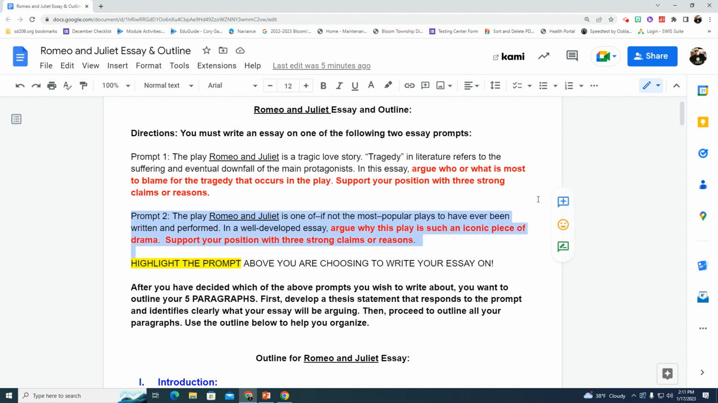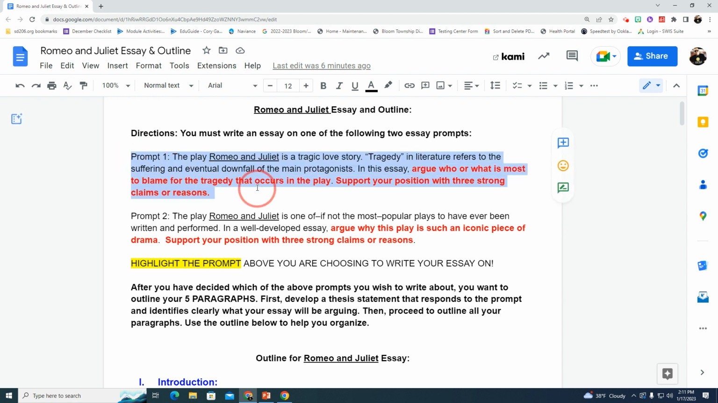There's also a second prompt. If you do not wish to do the first prompt, prompt number two says, the play Romeo and Juliet is one of, if not the most, popular plays to have ever been written and performed. In a well-developed essay, argue why this play is such an iconic piece of drama. Support your position with three strong claims or reasons. So again, for this prompt, you have to argue a reason why this play is so popular and such a well-known, iconic piece of drama throughout the English language over the last 400 plus years. So you have to do one of these prompts, but only one of them.